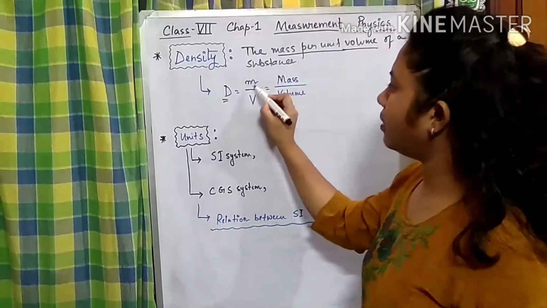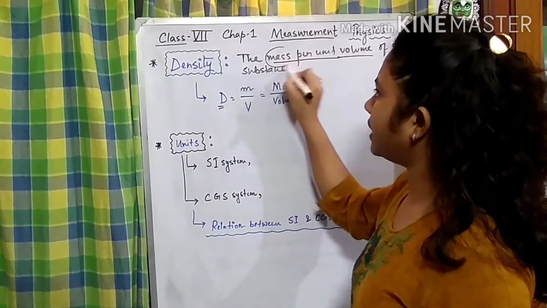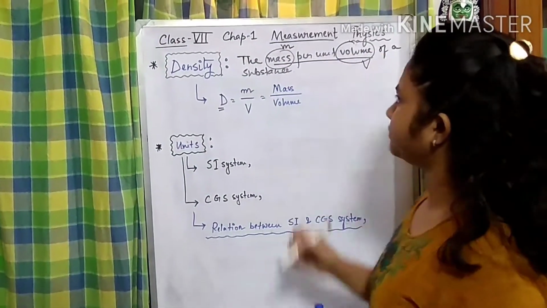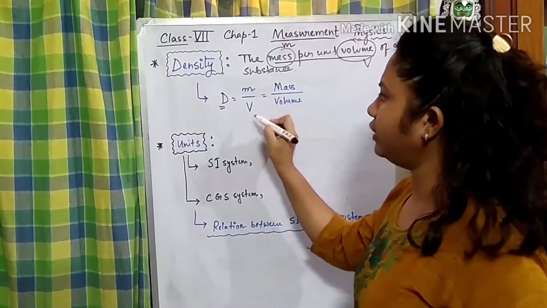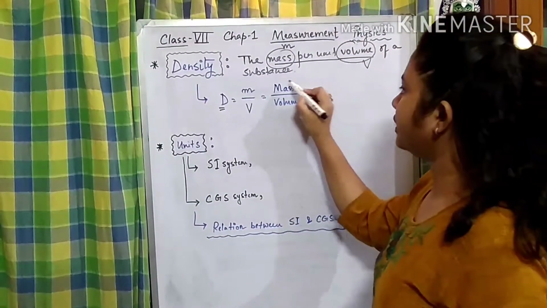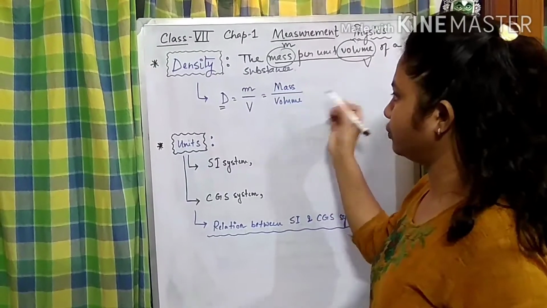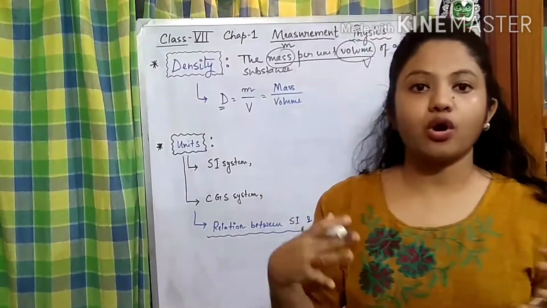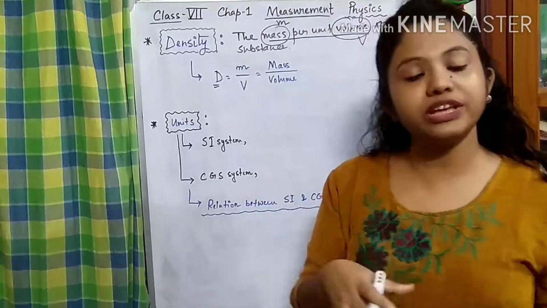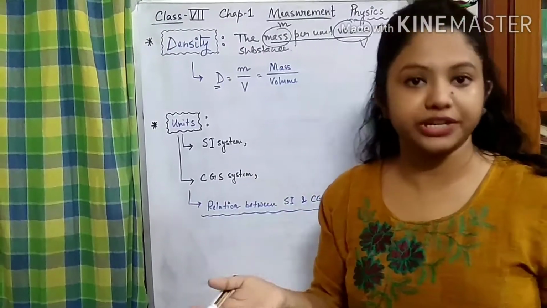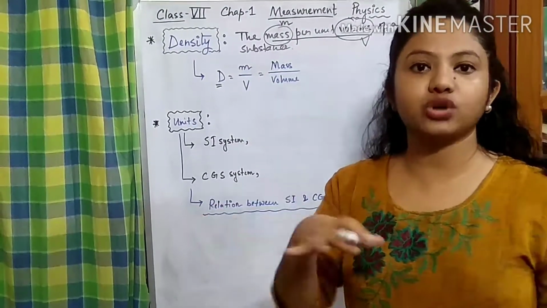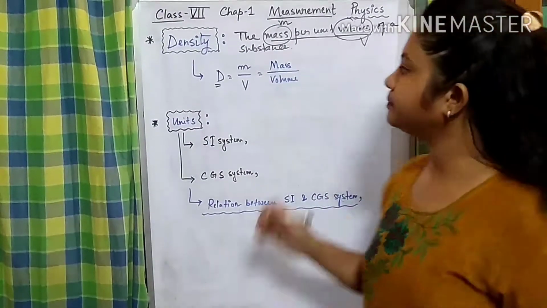Mass is denoted by M and volume by V, so D equals M by V. Now, what are the factors for which the density is going to fluctuate? Fluctuate means they are going to change, increase or decrease sometimes.